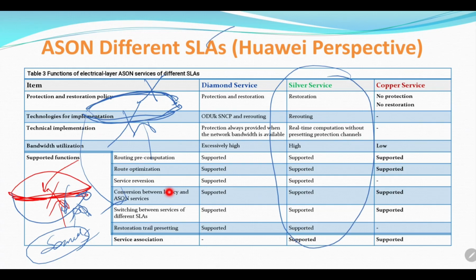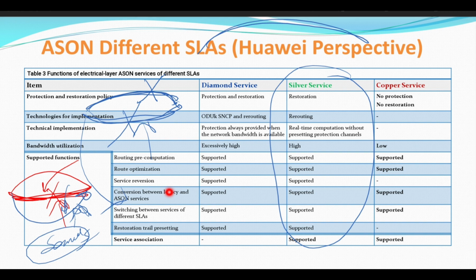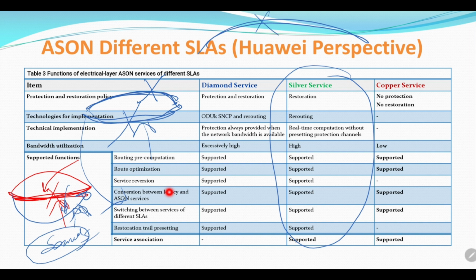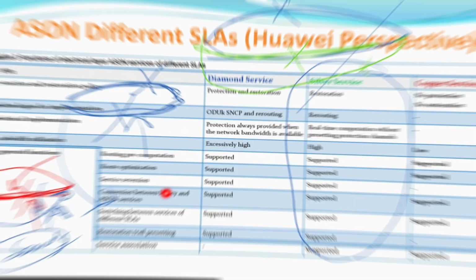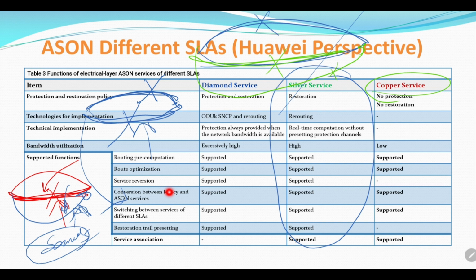For silver service, we have a main route, but there is no preset or pre-calculated backup route at this time. If this one goes down, it will calculate another route. If the backup route goes down, it will calculate a third route, and so on, according to the availability of the bandwidth and fiber. The copper service is not protected anymore. I have one link. If this link goes down, it will not be routed again to any other route. It is regarded as extra traffic like the MSP ring ALT scheme. We can utilize the extra traffic, but we cannot confirm its availability.